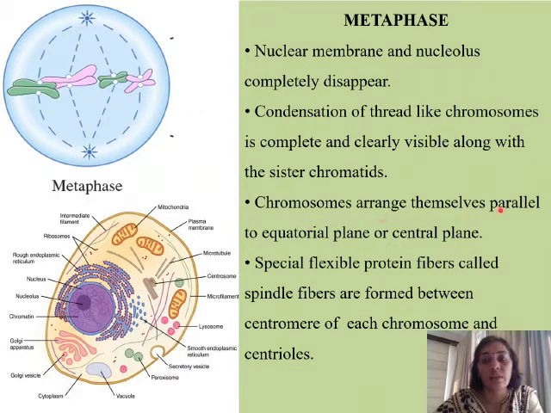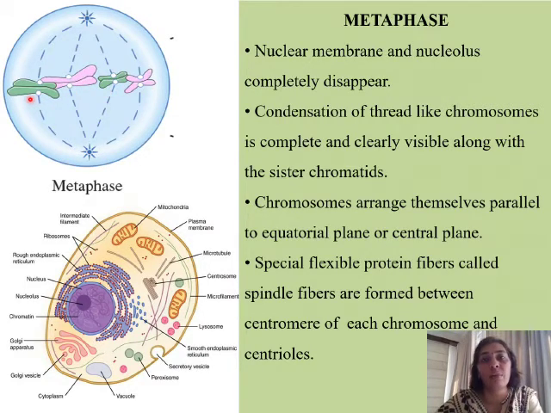Chromosomes arrange themselves parallel to the equatorial plane or central plane. So now you can see that these sister chromatids have aligned themselves at a particular place inside the cell, and that is the equatorial plane, or it is also called the central plane.